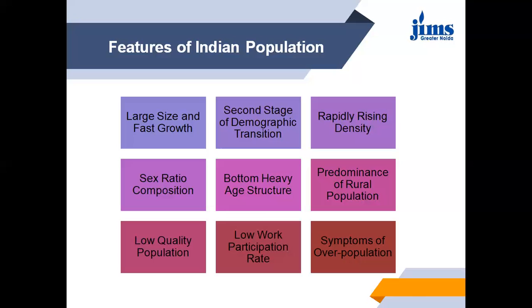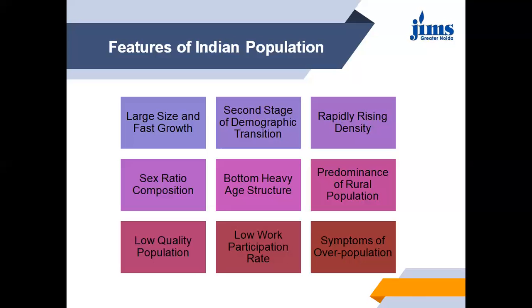The sex ratio was somewhere around 933 per thousand in 2001. If we talk about the state-wise ratio, Kerala has more females than males. Their ratio is 1,040 females per thousand males. So this is good if we talk about sex ratio composition.